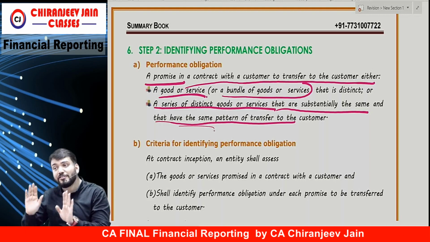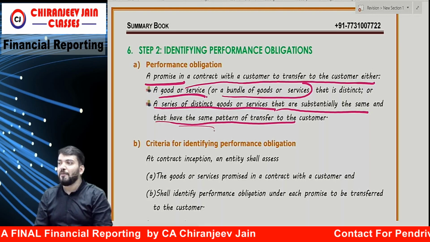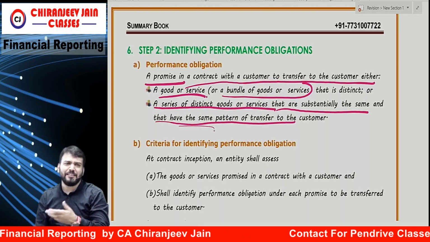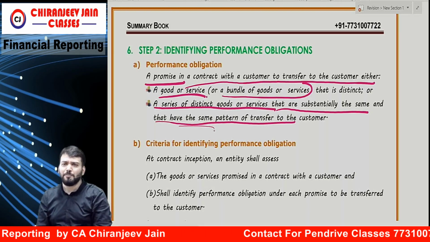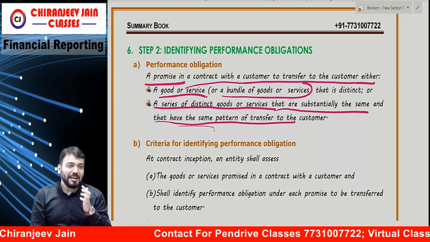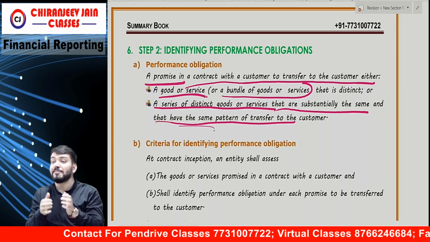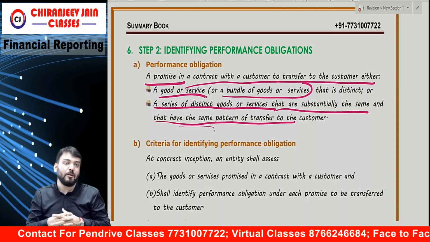Even though I am charging chapter-wise, this will be one performance obligation. Are you getting it? I can charge on an hourly basis, 1 hour 10 rupees. Correct? Are you getting what I am saying? But then also we need to understand whether it is one performance obligation or multiple performance obligations.